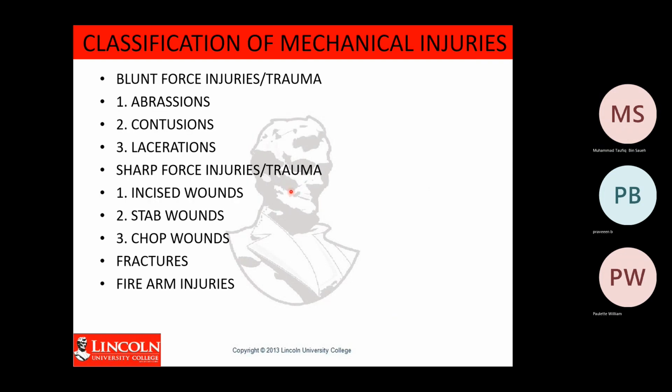There are several classifications of mechanical injuries. First is blunt force injury or trauma, which we can split into three types: abrasion, contusion, and laceration. Then we have sharp force injury or trauma: first is incised wound, second is stab wound, and third is chop wound. Then we have fracture, and lastly firearm injury. These are the classifications of mechanical injuries.